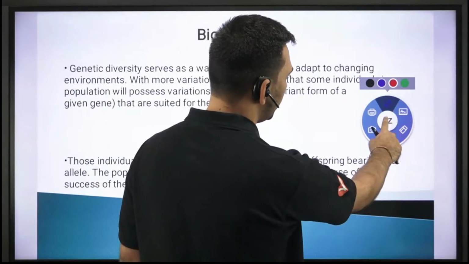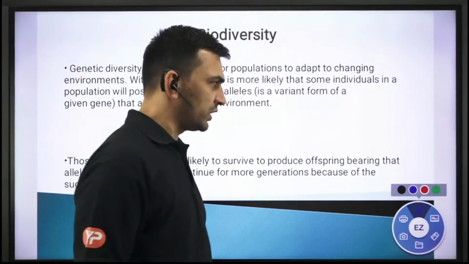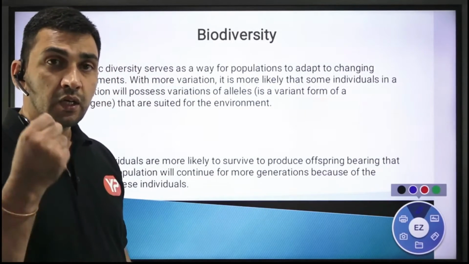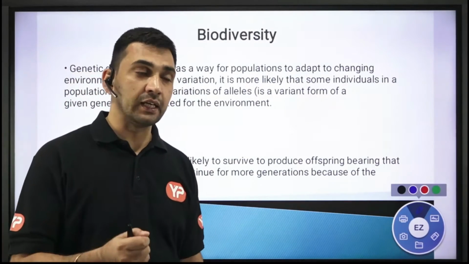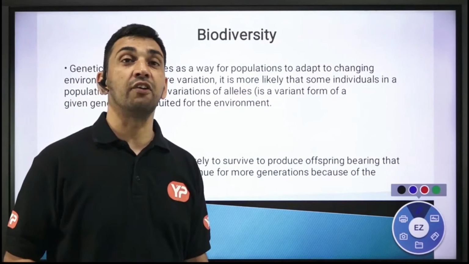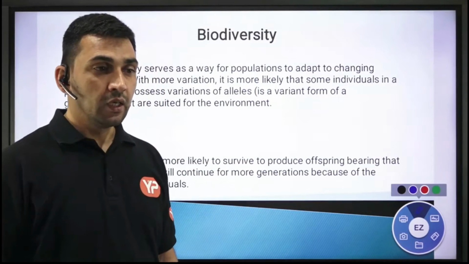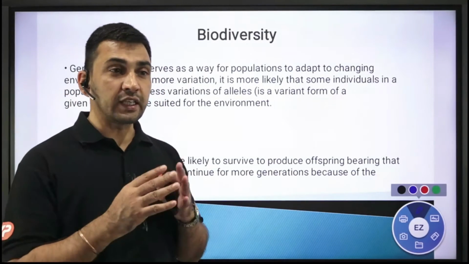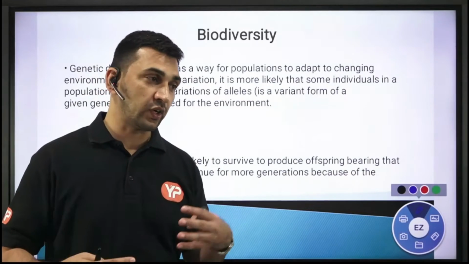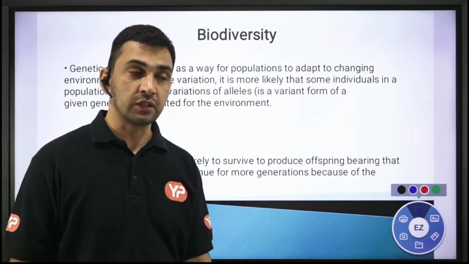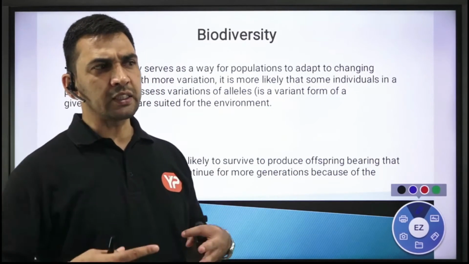And having different genetic material in the same population, in the same species, has its benefits. You are going to have the advantage, right? For example, let us say the climatic conditions become hostile.